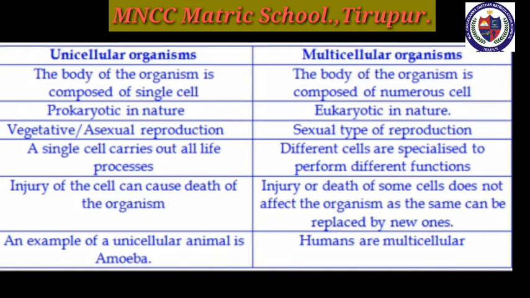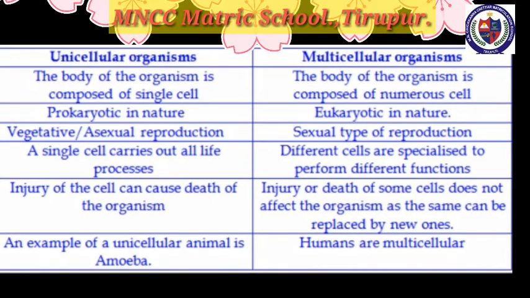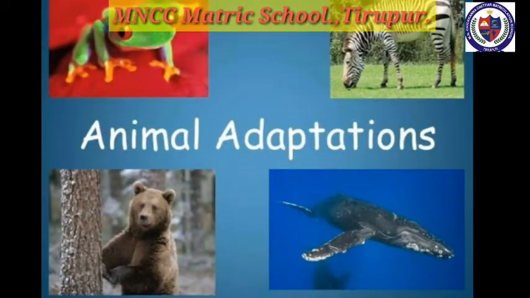Unicellular organisms: a single cell carries all life processes. In multicellular organisms, different cells are specialized to perform different functions. Unicellular organisms: injury of the cell can cause death of the organism. But in case of a multicellular organism, injury or death of some cells does not affect the organism, as the same can be replaced by new ones. An example of a unicellular animal is amoeba. Multicellular organism example, humans.